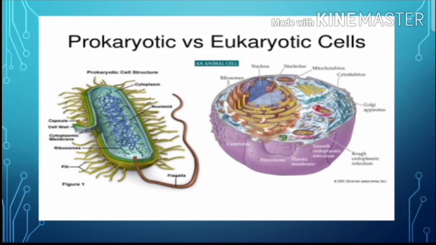Here, in prokaryotic cells and eukaryotic cells, ribosomes are common, but in eukaryotic cells ribosomes have an envelope, but in the prokaryotic cells, they do not have any envelope.